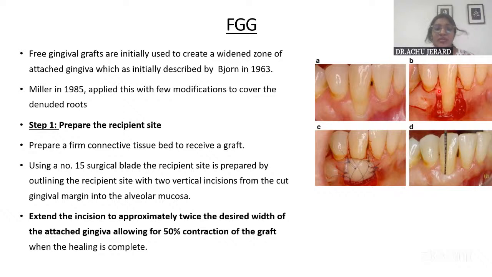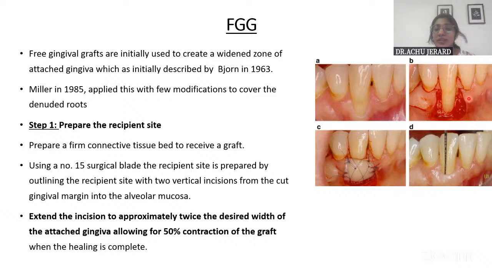And we raise a split thickness flap there. We just raise a split thickness flap because we need the connective tissue and blood vessels to be present there to provide nourishment for the graft that is placed on it. So using a number 15 blade, the recipient site is prepared, first by giving a horizontal incision, preserving the papilla, to the tooth adjacent to the denuded area.